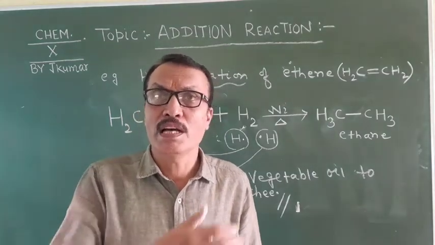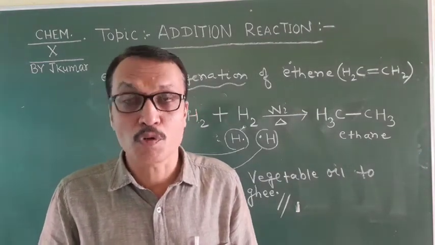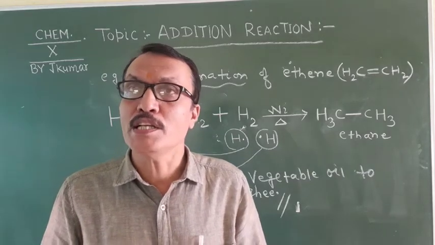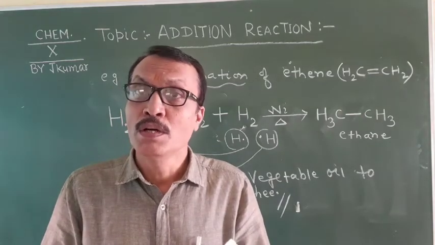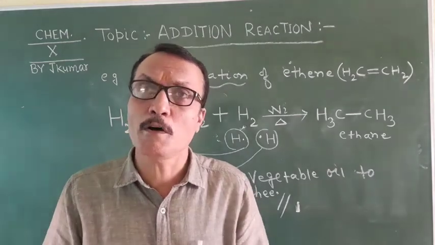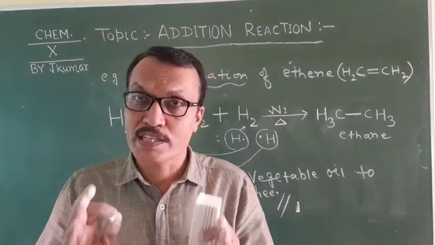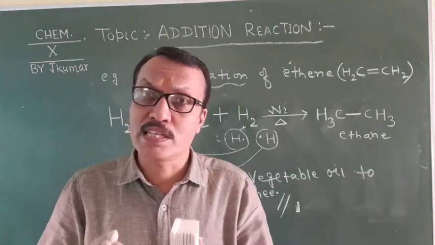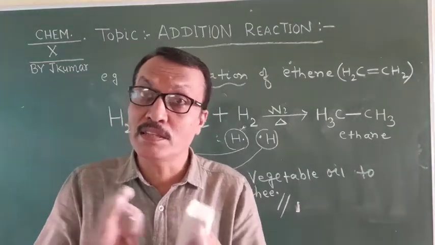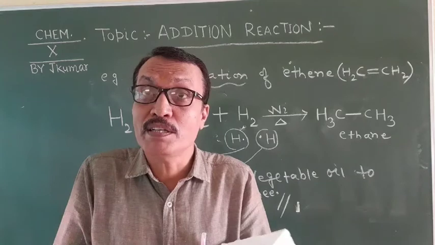For example, in place of ethene, if ethyne is given, where there is a triple bond between carbon atoms, and hydrogenation of ethyne takes place, suppose you want to stop the reaction at the stage of ethene, not ethane. Means you want to make ethene from ethyne, not ethane. So what will be the catalyst there?